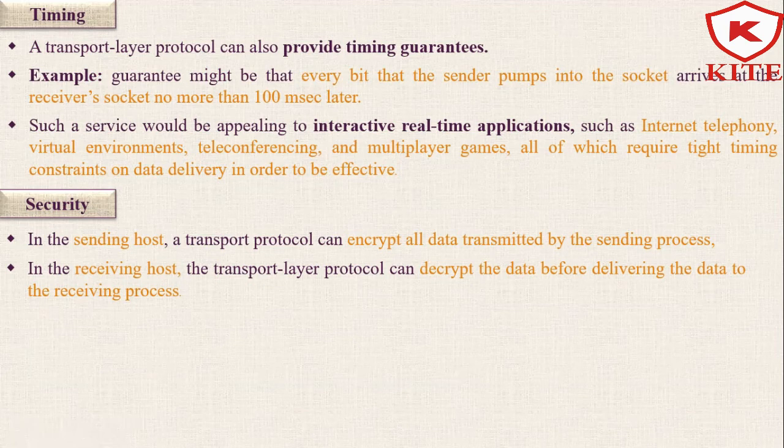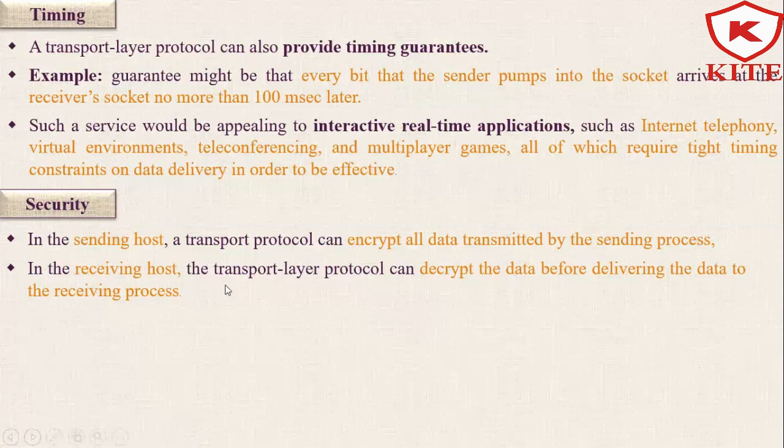Now next one is the security. At the sending host, the transport layer protocol can encrypt all the data transmitted by the sending process. So for sending a message to the receiving side, we need to encrypt all data before transmitting.